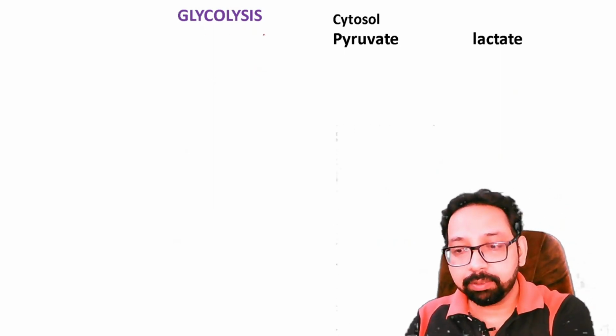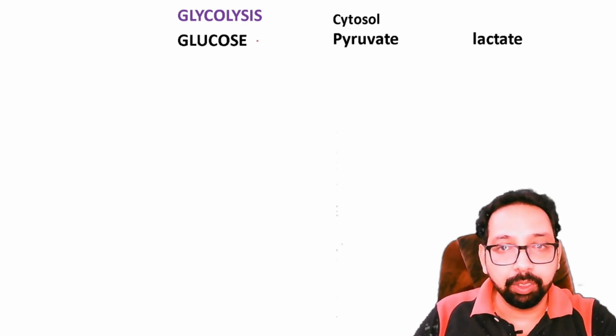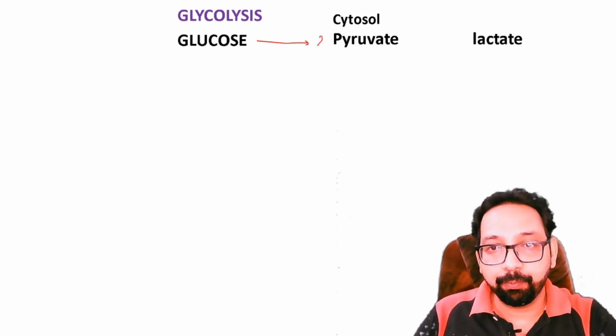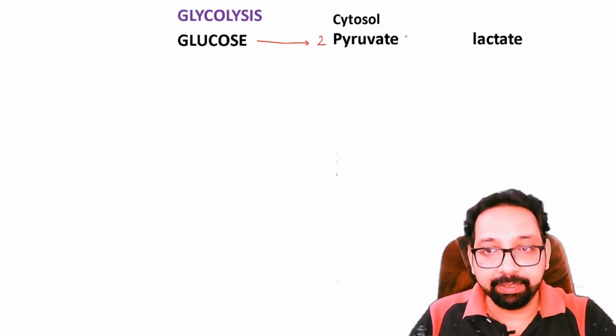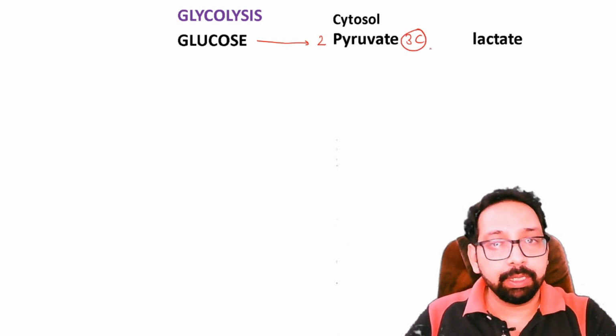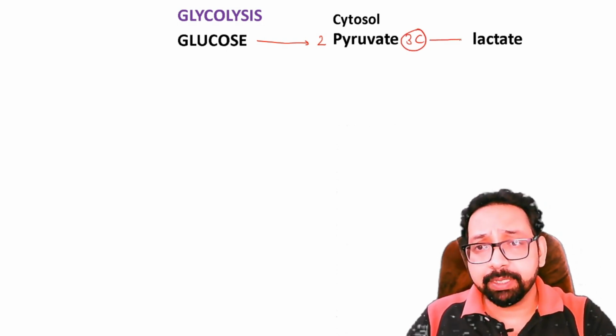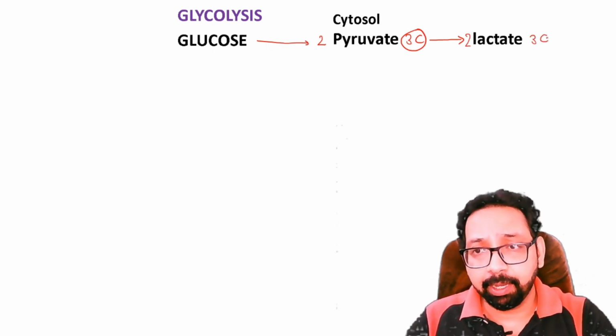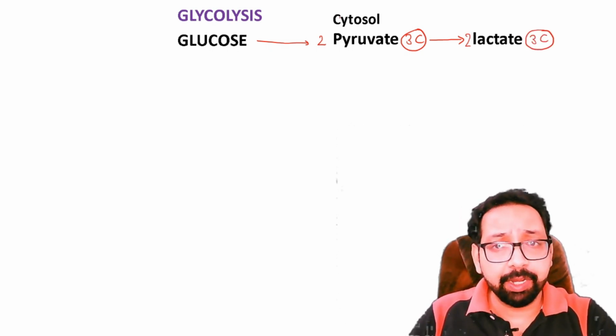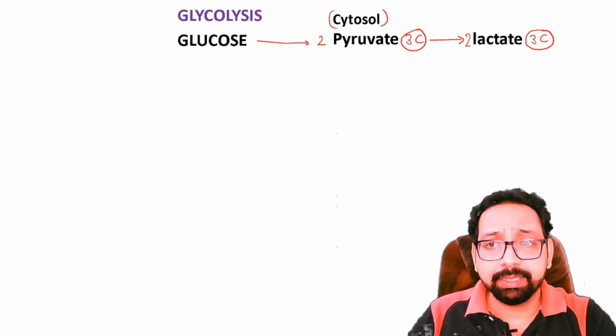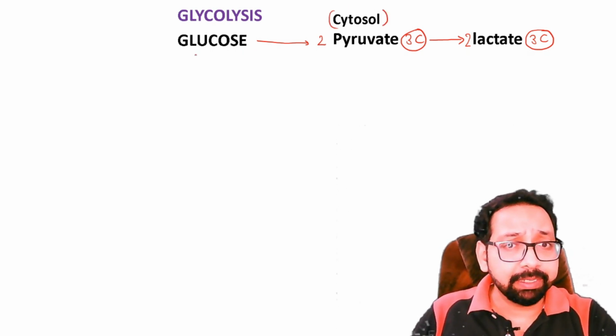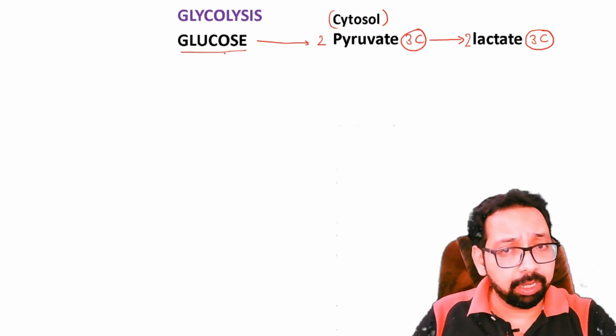In glycolysis, glucose is converted to pyruvate, two molecules of pyruvate. So pyruvate has 3 carbons. In anaerobic condition, pyruvate is further converted to two molecules of lactate, again having 3 carbon atoms. This reaction occurs in the cytosol. So glycolysis occurs in the cytosol and the starting point is glucose having 6 carbon atoms.